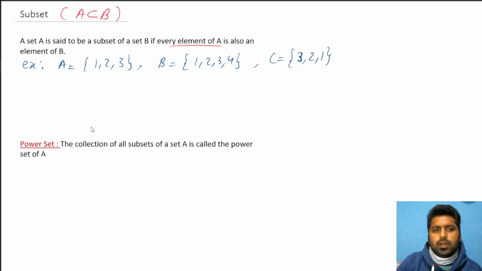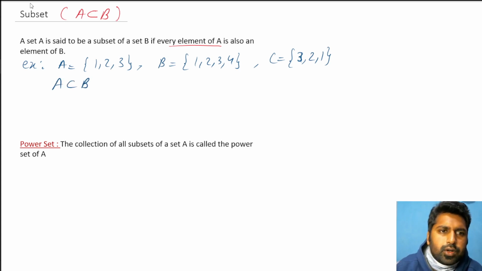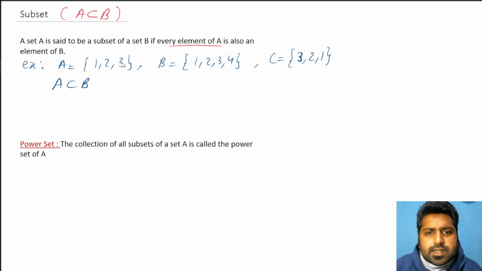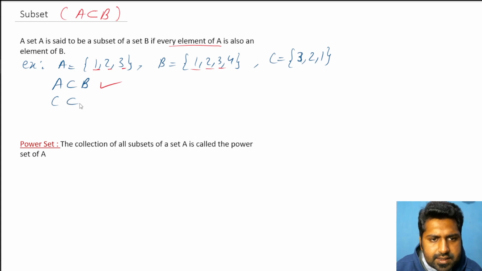Now if I ask you that A is a subset of B, is it correct or not? So again, just follow the definition. All the elements of set A, 1, 2 and 3, must be present in set B. It is there. So yes, it's correct. If I talk about C, is C a subset of B? Again, for that, all the elements of set C, that is 3, 2 and 1, must be present in set B. So yes, that is correct.